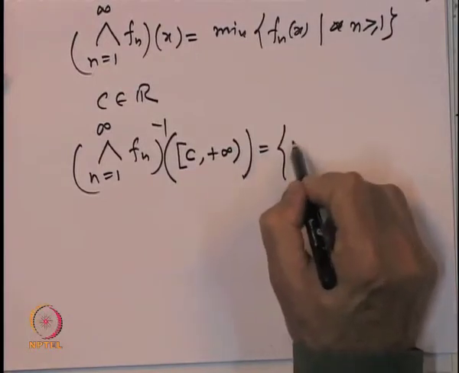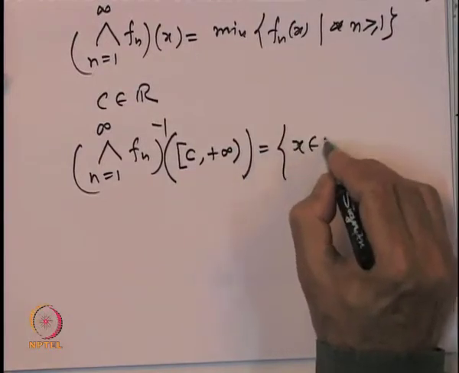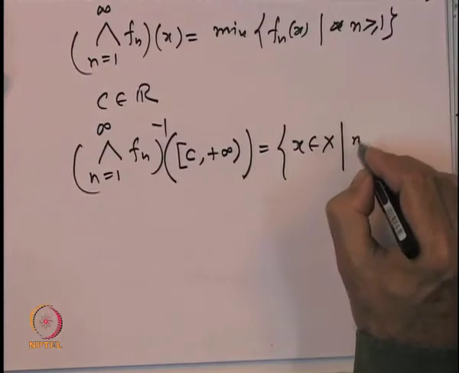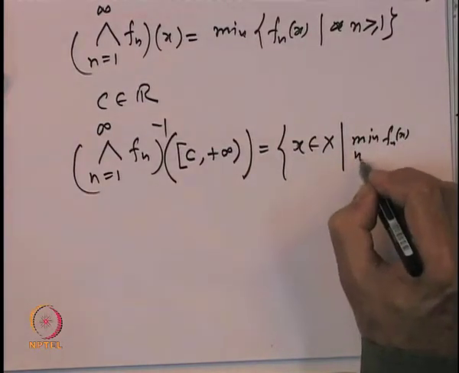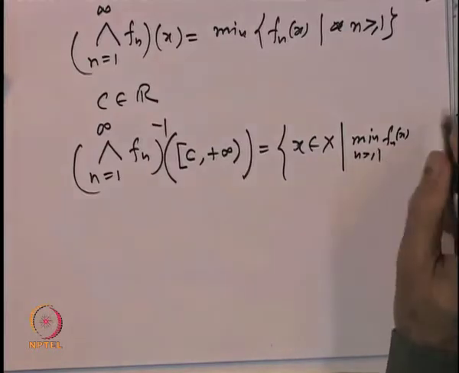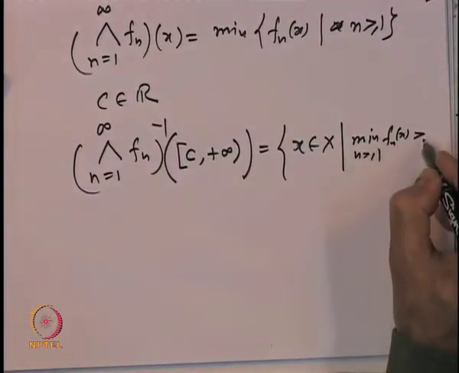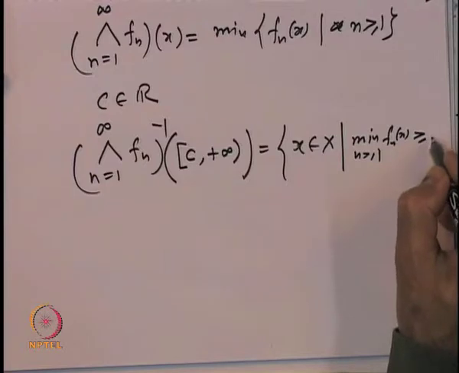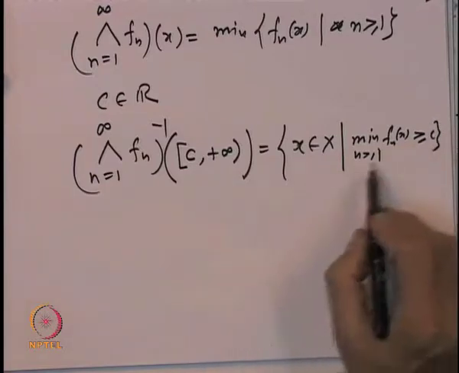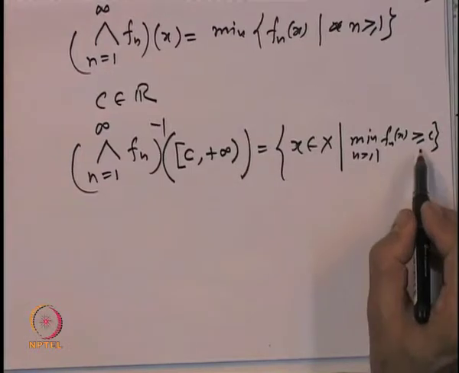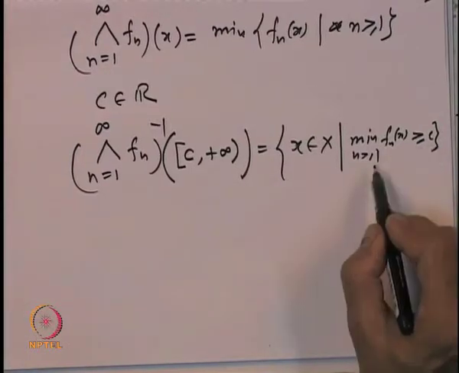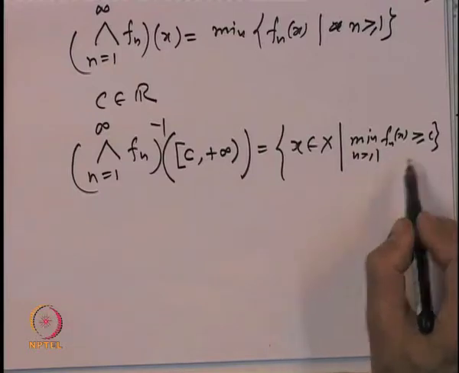So this is all x belonging to X such that the minimum of f_n(x), n bigger than or equal to 1, is bigger than or equal to c. If the minimum of some numbers is bigger than or equal to c, then each one of them has to be bigger than or equal to c, because even if one is smaller, then the minimum will become smaller.